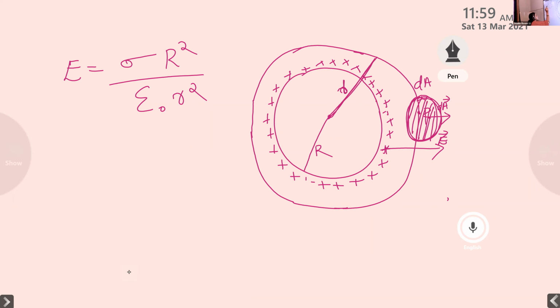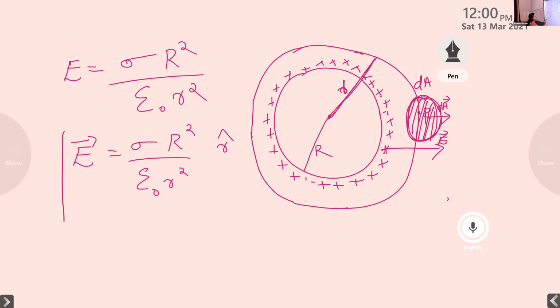And we can give it in the vector form. Vector E is equal to sigma R square divided by epsilon 0 r square into unit vector r cap. Okay. So this is the expression of the electric field due to a point P outside the shell, if the point P is outside the shell. Now we can discuss one more condition along with this, and after that, we can wind up the section.